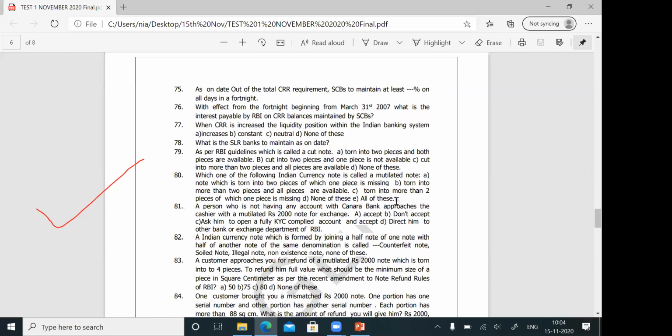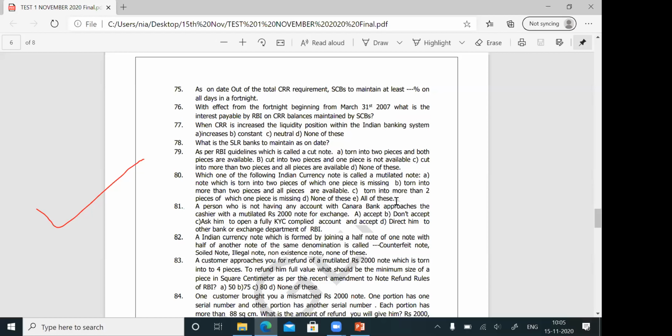Now question number 81. A person is approaching a cashier of the Canara Bank to exchange a mutilated note. So the options are: accept; don't accept; ask him to open a fully KYC compliant account and accept; direct him to other bank or exchange department of RBI.